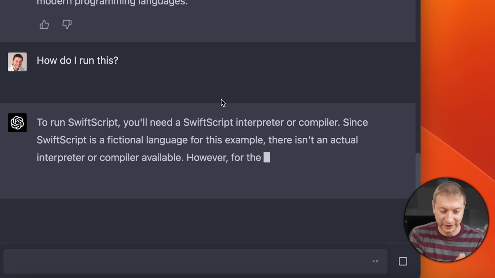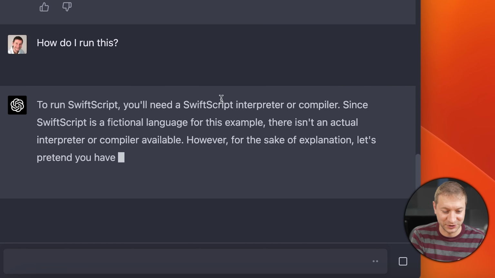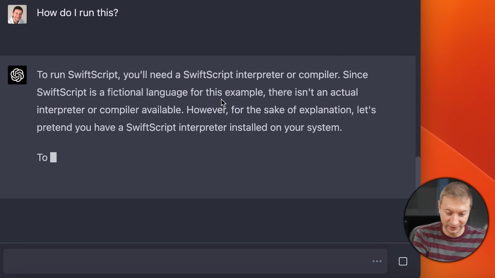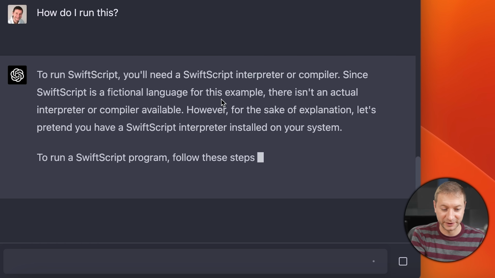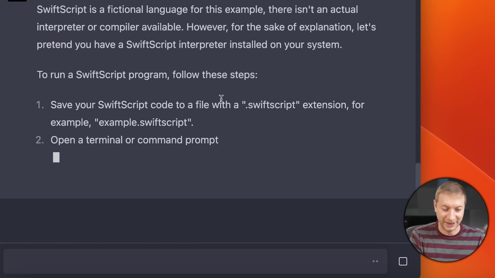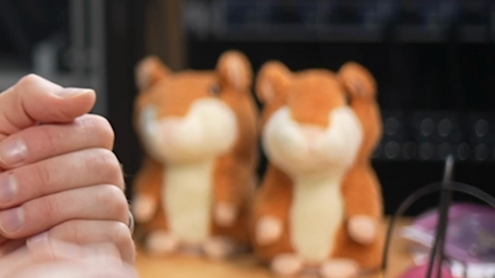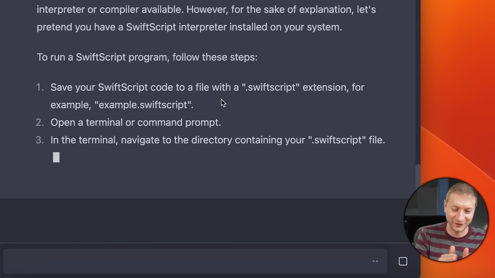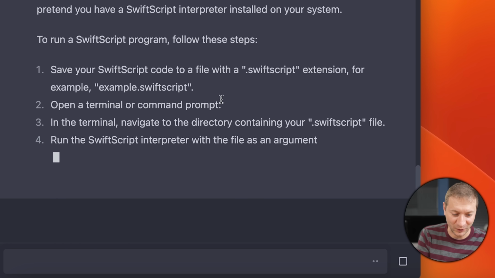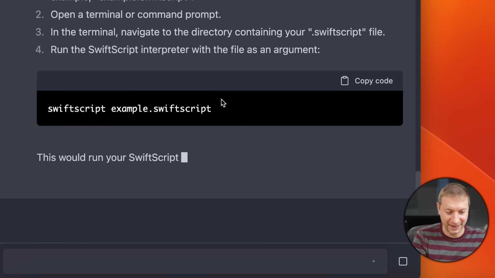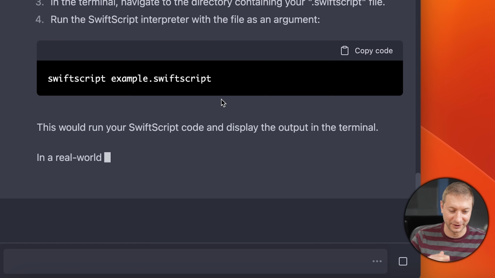Since it's a fictional language for this example, there isn't an actual interpreter or compiler available. However, for the sake of explanation, let's pretend you have an interpreter. You save your SwiftScript. It's not easy to say. You save your file with the SwiftScript extension, open terminal or command prompt, and navigate to the file. And then you run the SwiftScript interpreter. Come on, does this thing not exist?